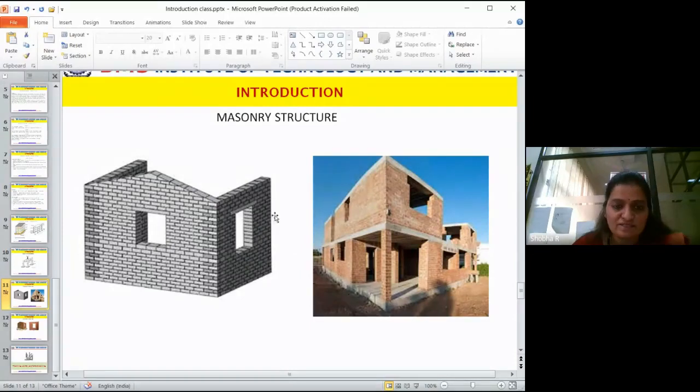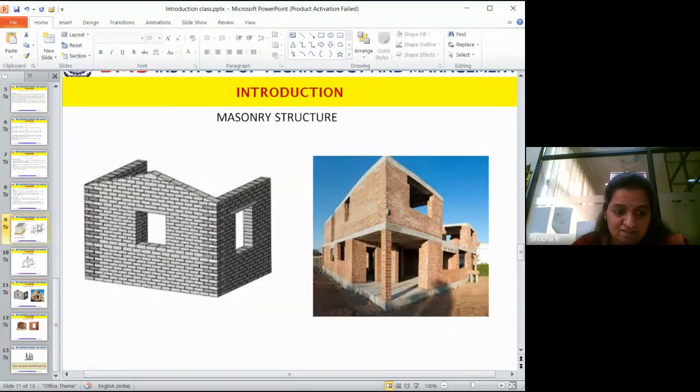Okay. Now look at this. This is a masonry structure. There is no beam, only brickwork. Can you see that? But when they go for a slab, look at this. The slab is of reinforced section. Fine. They have placed it on the masonry wall. So this will simply act like a simply supported member.